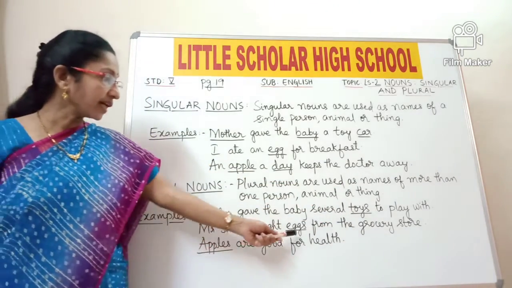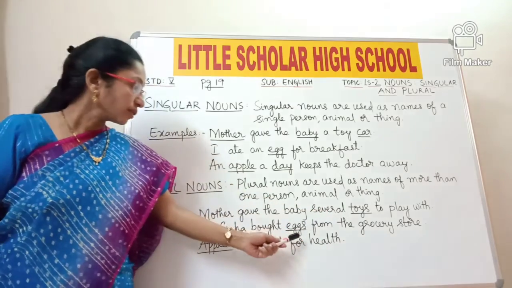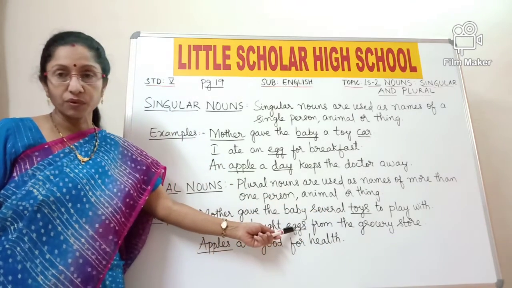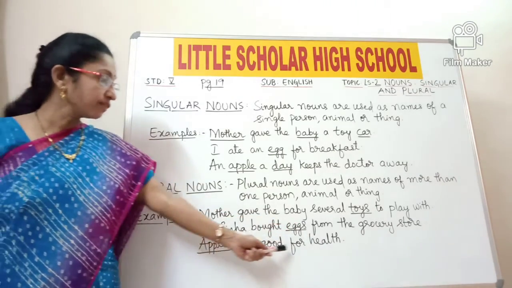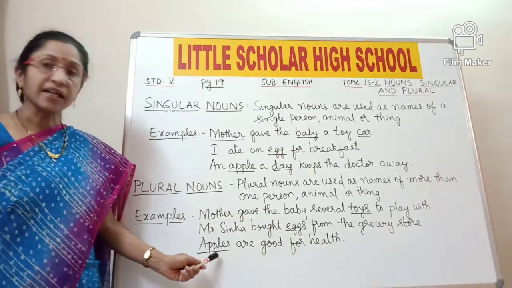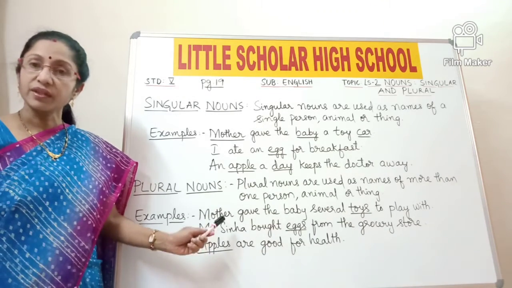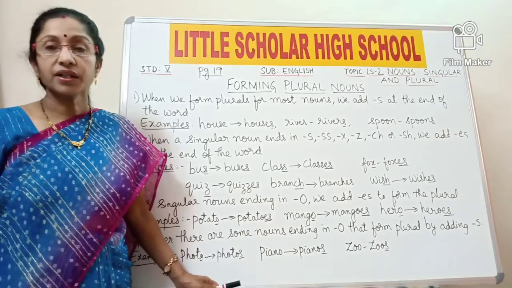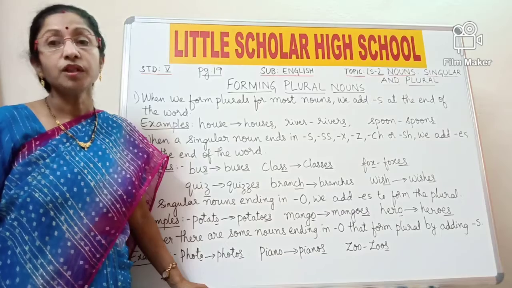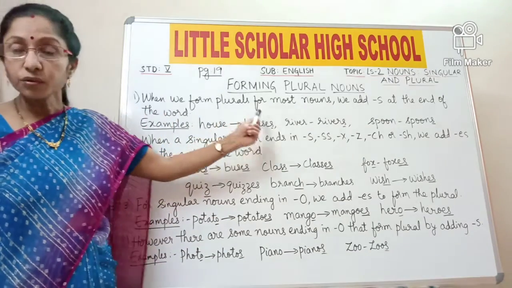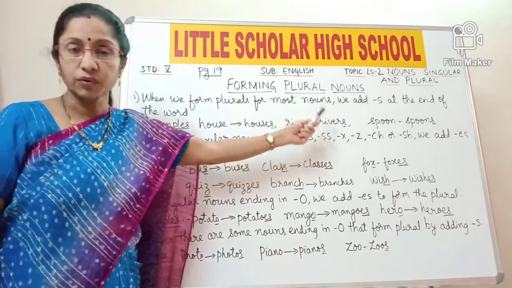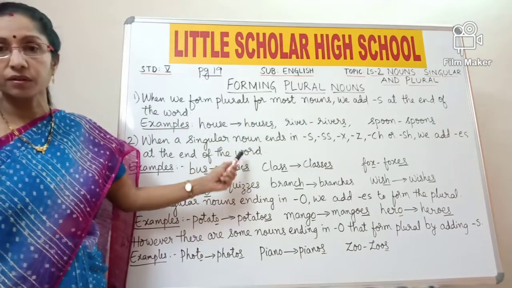Mr. Sinha bought eggs from the grocery store. So here eggs indicates again it is a plural noun since it is more than one egg. Apples are good for health. Apples, again it is more than one, so it is a plural noun. Okay students, now let us see how to form plural nouns. There are certain rules to be followed to form the plural nouns, and let us see what are those rules.